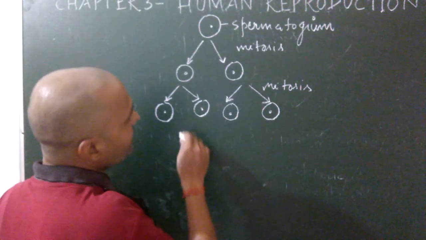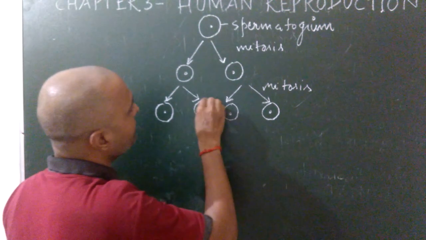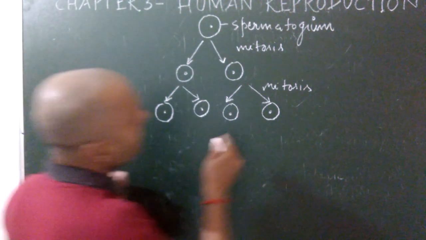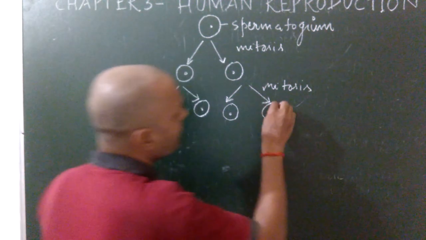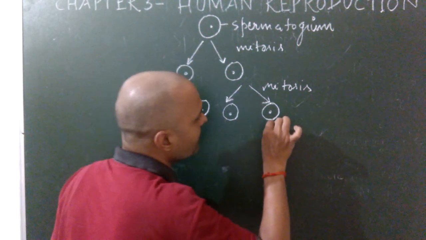So two types of cells are produced. After mitosis division, some cells become enlarged in size.